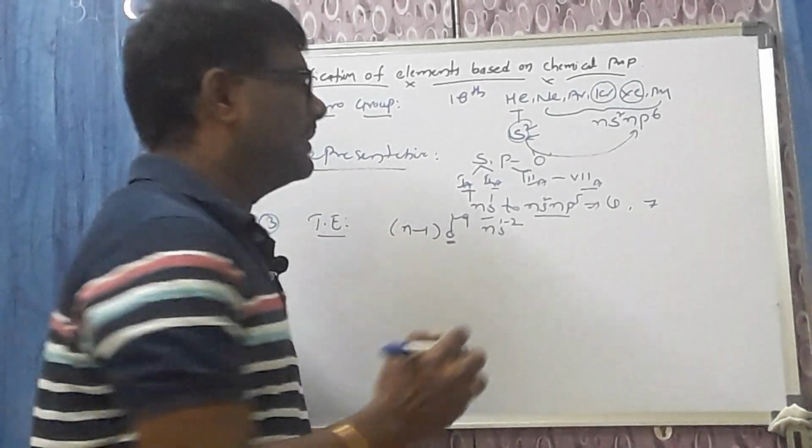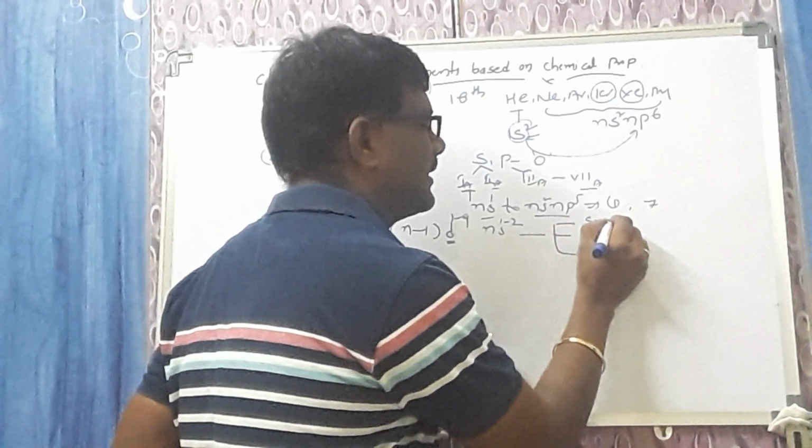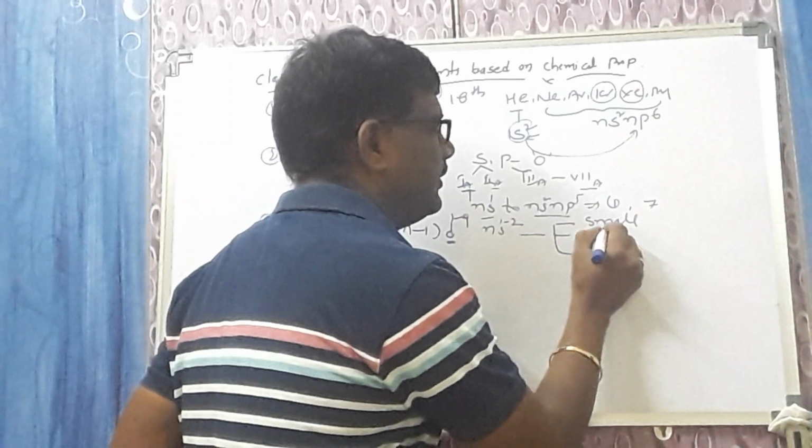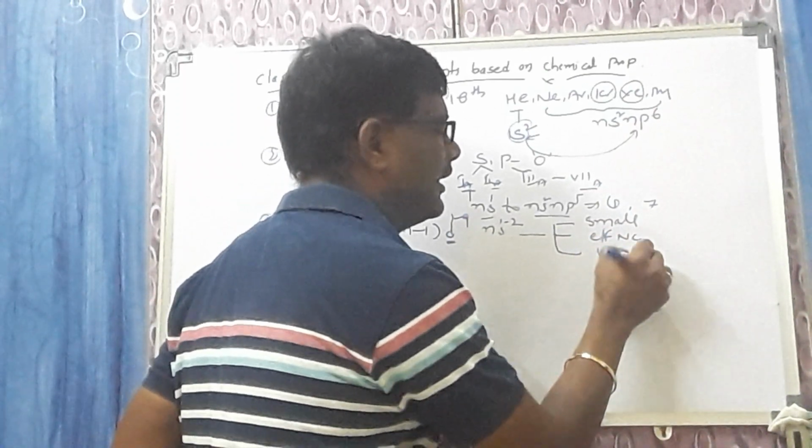Here, very important: transition elements have 3 properties. They have small size, effective nuclear charge and number of unpaired d electrons.